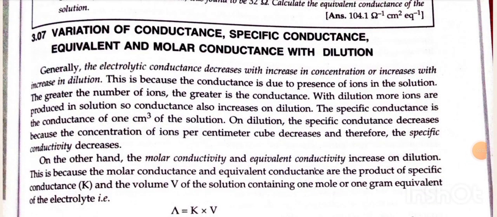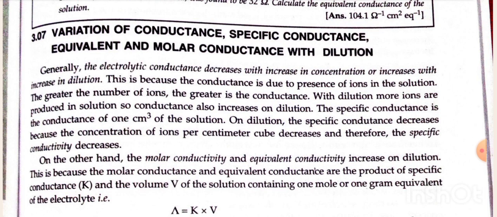Variation of conductance, specific conductance, equivalent and molar conductance with dilution. Generally, the electrolytic conductance decreases with increase in concentration, or increases with increase in dilution. This is because the conductance is due to the presence of ions in the solution. The greater the number of ions, the greater is the conductance. With dilution, more ions are produced in solution, so conductance also increases on dilution.